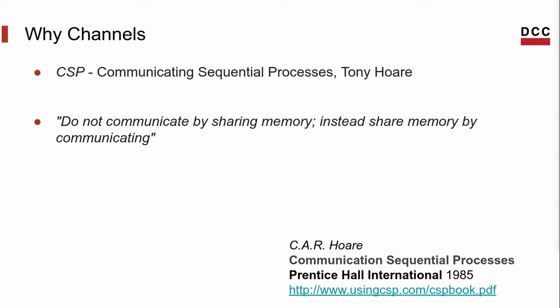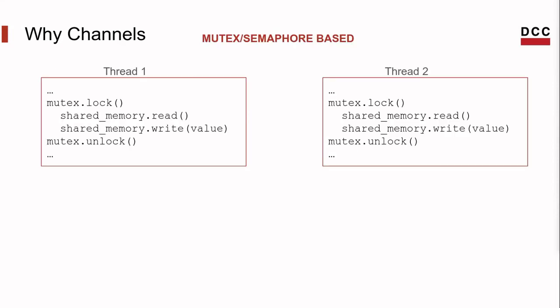Go book. The phrase that advises the use of Go channels is: do not communicate by sharing memory. Instead, share memory by communicating. With this example, we will see what that phrase means. So let's observe. Here we have a program with two threads. It is a mutex or semaphore based program.